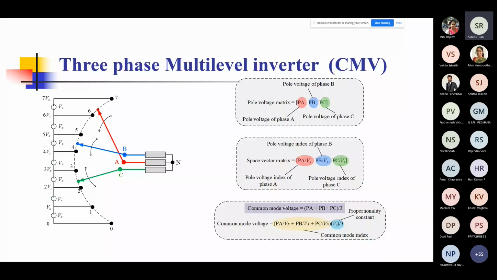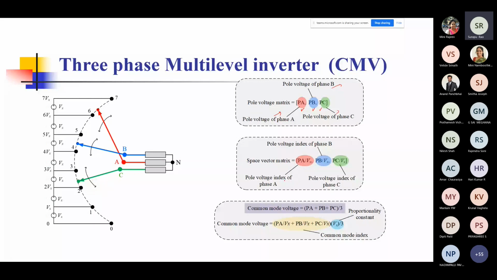To understand this, let us quickly see the pole voltages of phase A, phase B, and phase C. PA is nothing but A with respect to O. PB is nothing but B with respect to O. These are called pole voltages. When all these voltages are put in the form of a matrix like this, it's called a pole voltage matrix, consisting of the pole voltages of the three phases.